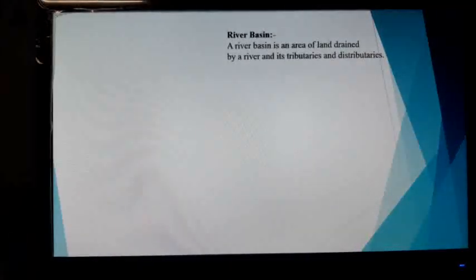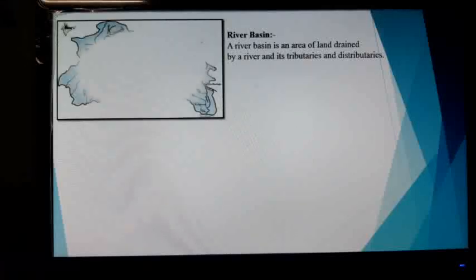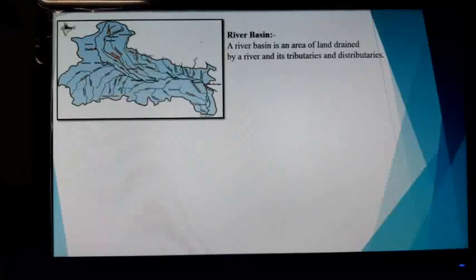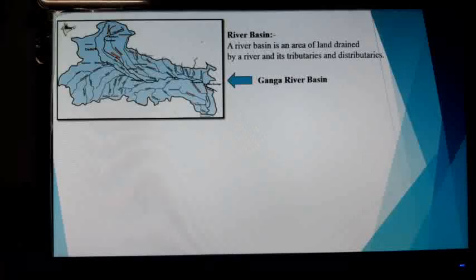Now river basin: a river basin is an area of land drained by a river and its tributaries and distributaries. Here we see the image of the Ganga river basin. You can see that there are a lot of tributaries and distributaries along with the main stream of Ganga, and the basin is known as the Ganga river basin.